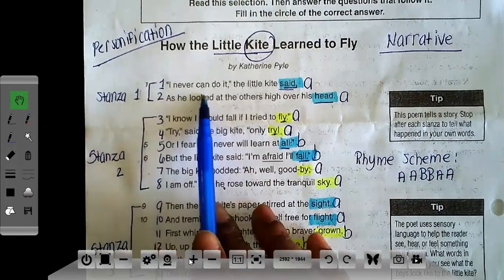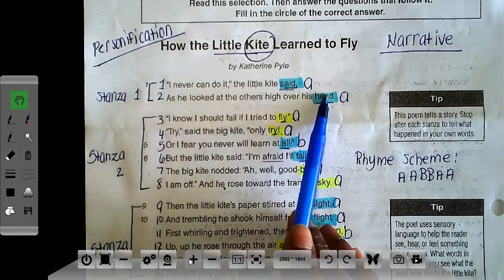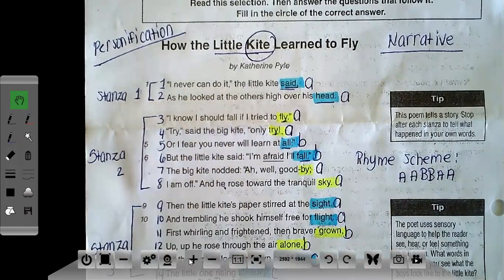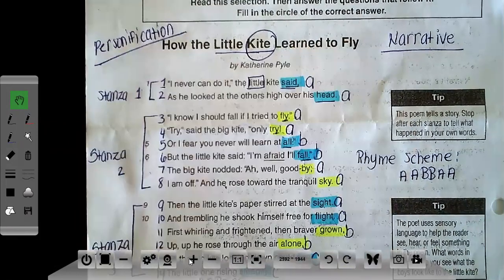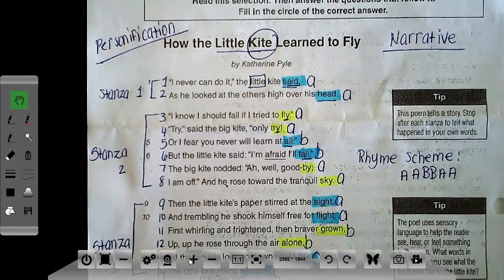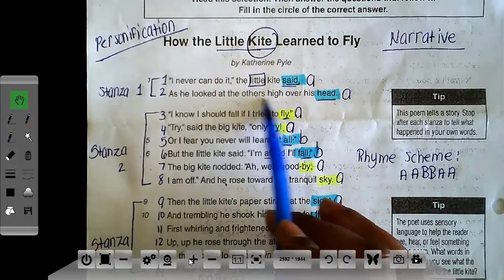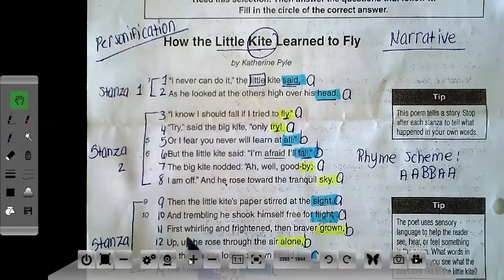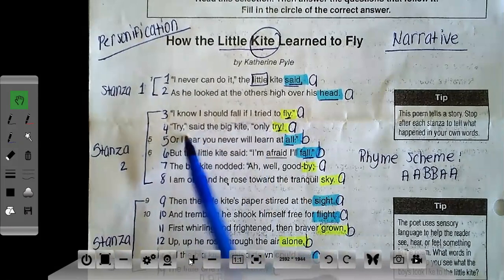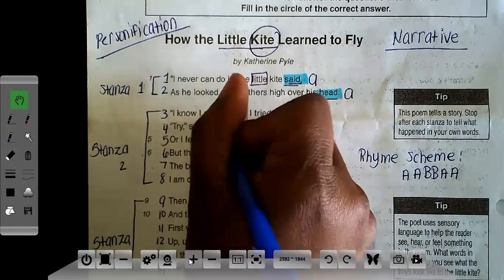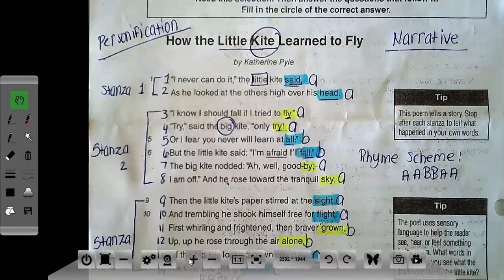I never can do it, the little kite said. So noticing a word right away, little. So little is a word that you use to describe how something looks. It's the size of something. So that will be a descriptive word there. As he looked at the others high over his head, okay? I know I should fall if I tried to fly. Try, said the big kite. So now we have another descriptive word, which is big. They're describing the kite as being big.